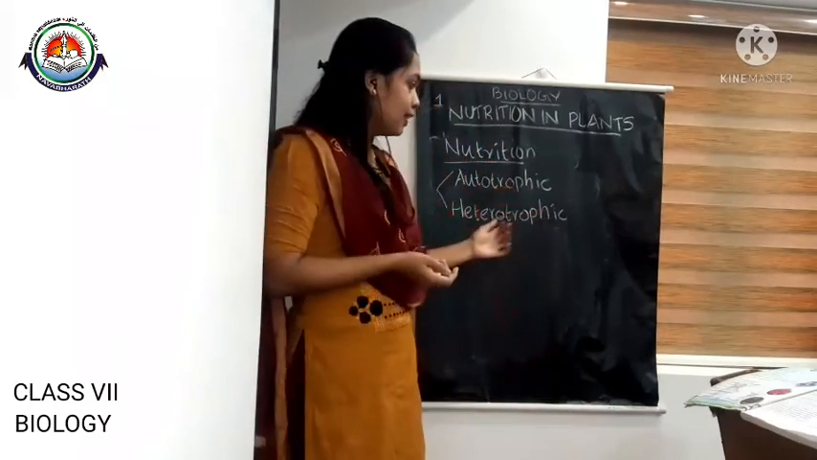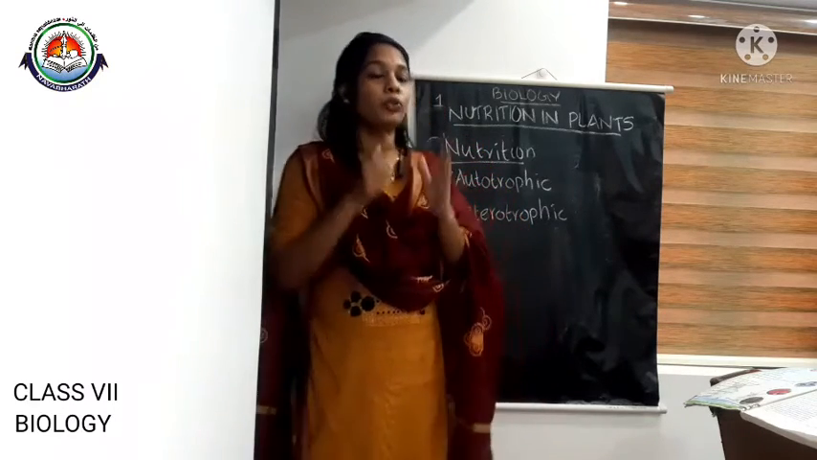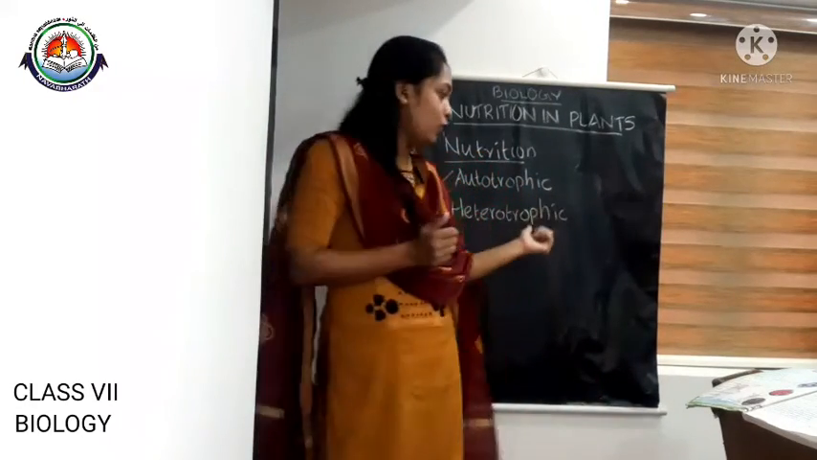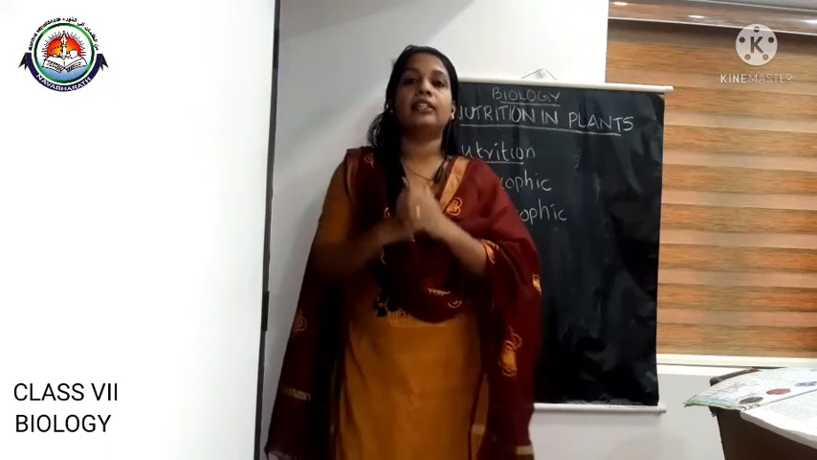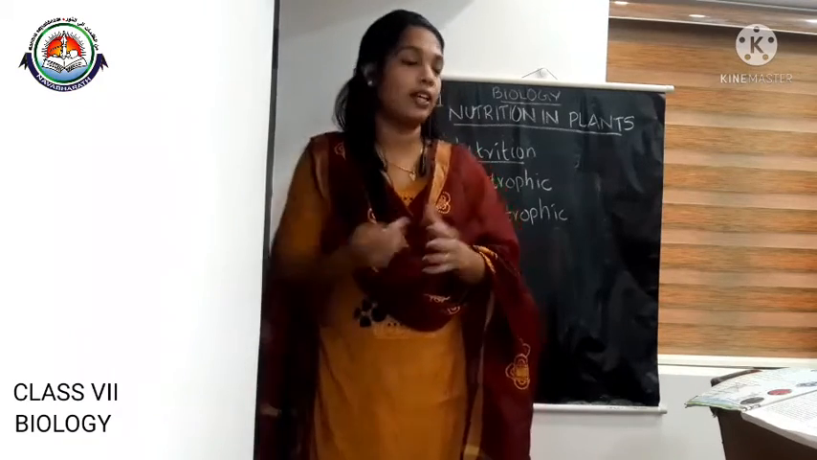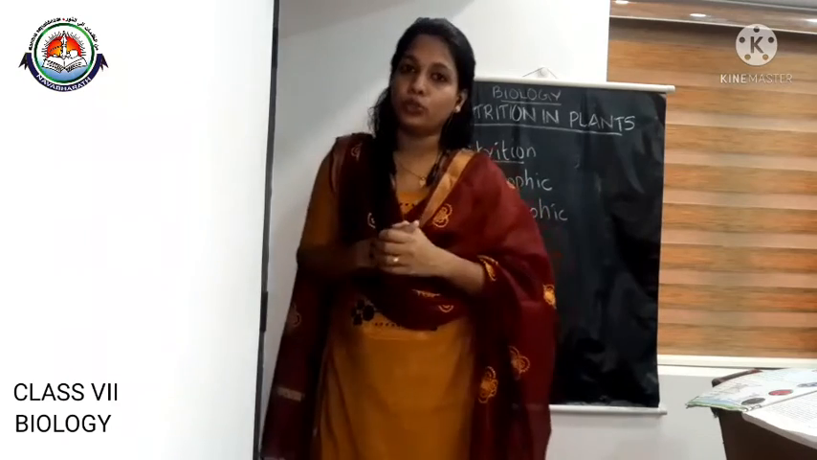The next thing is heterotrophic nutrition. Some organisms do not have the ability to make their own food. Instead, they depend on green plants for obtaining food. That kind of nutrition is called heterotrophic nutrition. The organisms that have heterotrophic nutrition are called heterotrophs. Animals and some non-green plants are examples of heterotrophs. These are the two types of nutrition.